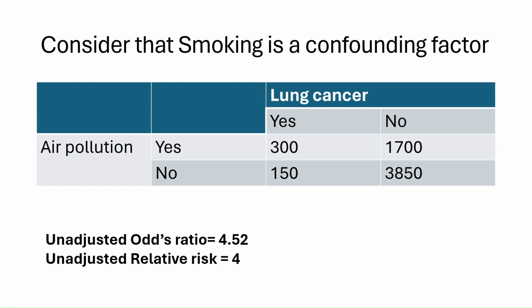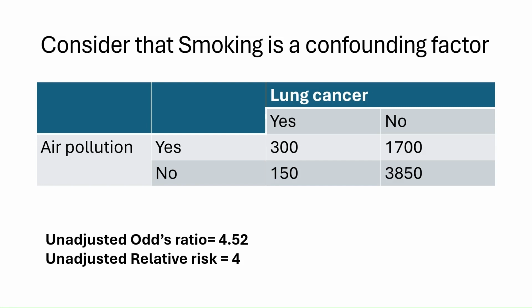You can see in this 2x2 table that, looking at the columns, there are 450 cases of lung cancer, that is 300 plus 150, which is 450 cases of lung cancer. Similarly, there are 5,550 people who do not have lung cancer. That is 1,700 plus 3,850, which is 5,550 people who do not have lung cancer.